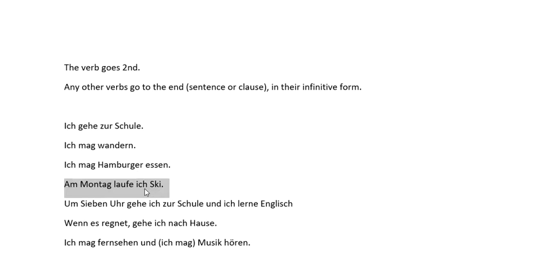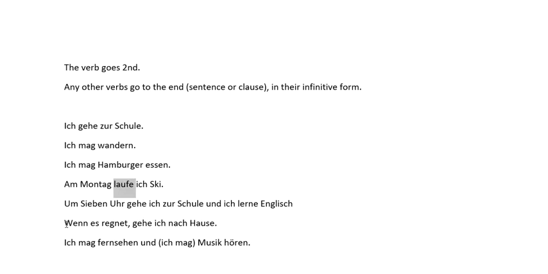And this also maybe helps answer the question, when I say second, do I mean the second word in the sentence? No. It's going to be the second thing in the sentence, the second part of the sentence. So here, am Montag is a prepositional phrase. It has two words in it. It could have 5, 6, 7 words in. Doesn't matter. If it's all talking about time, that just counts as one thing. So then the second thing in the sentence should be our verb. Am Montag laufe ich Ski.